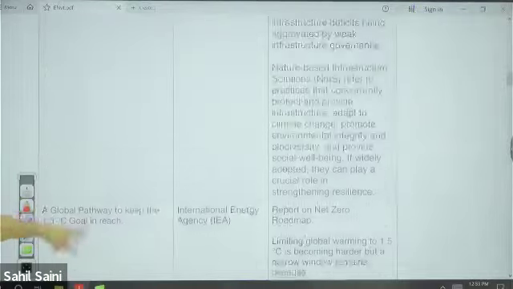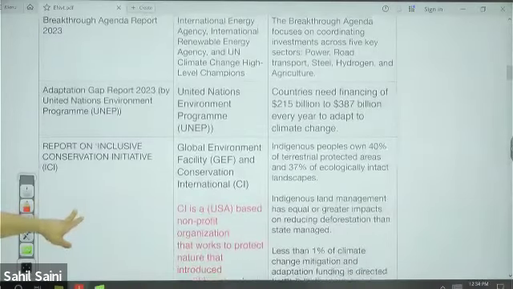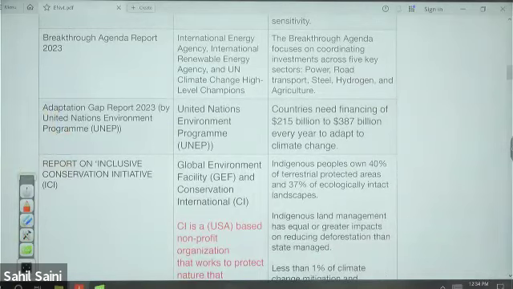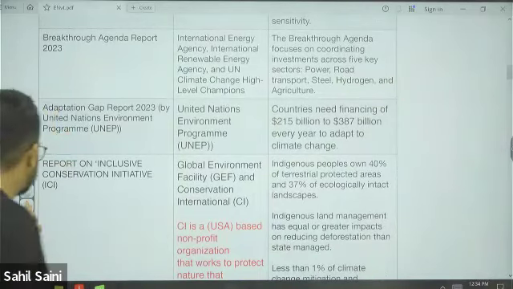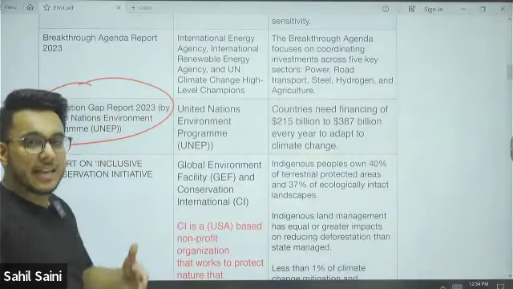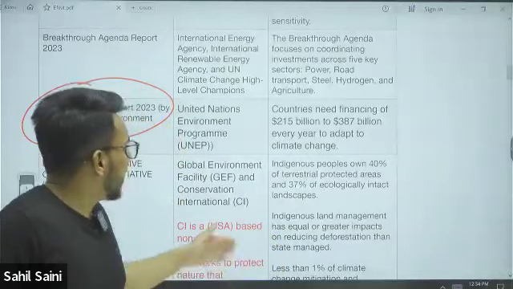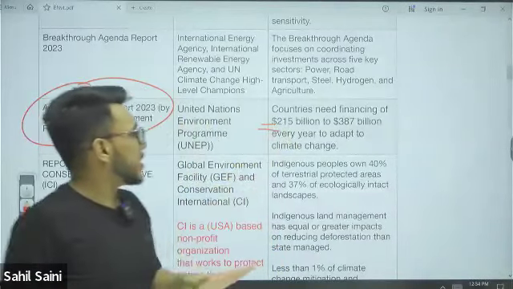One question, sir. Adaptation Gap report. Please explain, sir, once. Which report? Adaptation Gap report. Yes, sir. Okay. So we have this Adaptation Gap report. Now, what does the Adaptation Gap report provide? It provides how much money is needed by developing countries to adapt to climate change.